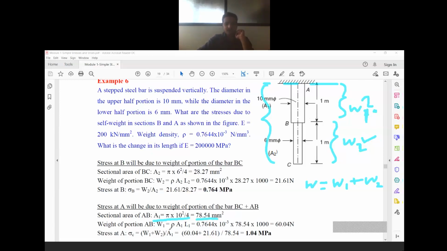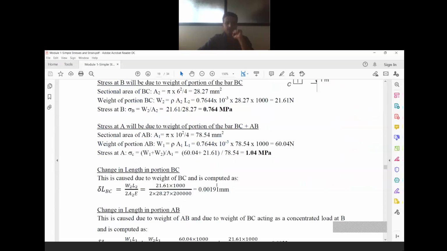So we can now calculate the weight of portion AB. So weight of portion AB is equal to density into A1 into L1. You have the density given in the question. A1 we have just calculated, multiplied by length, which is substituted in millimeters. So when you substitute all these values, you will get the weight of the material as 60.04 Newton. Okay, so stress at A, which is load by area. Total load is, as I said, W1 plus W2.